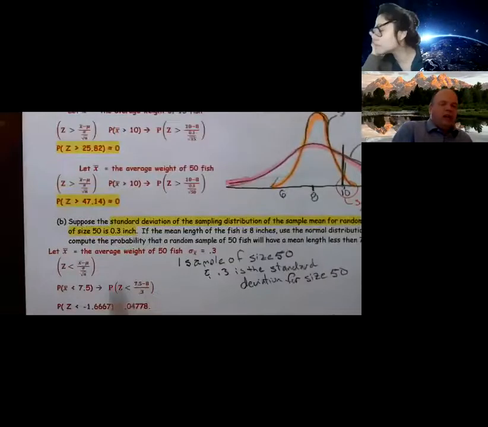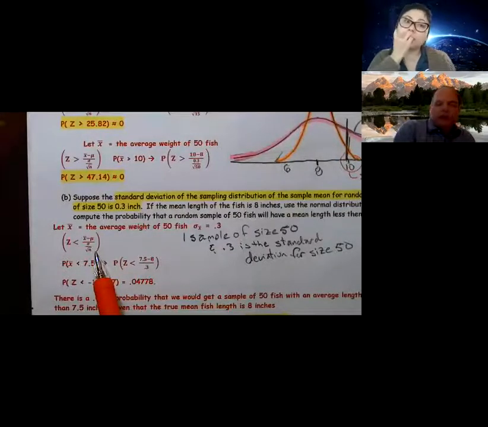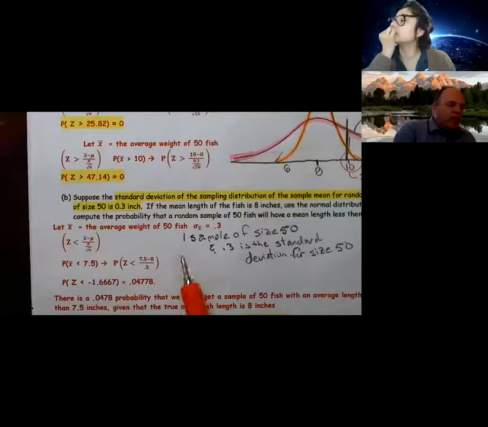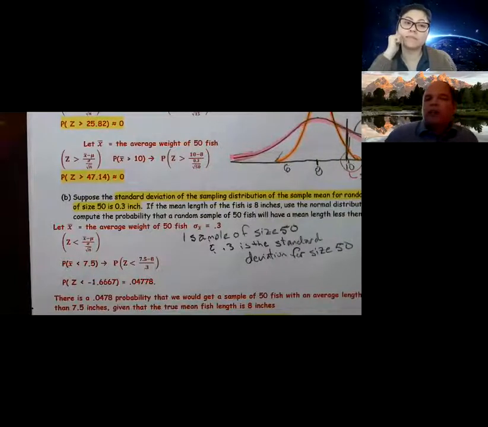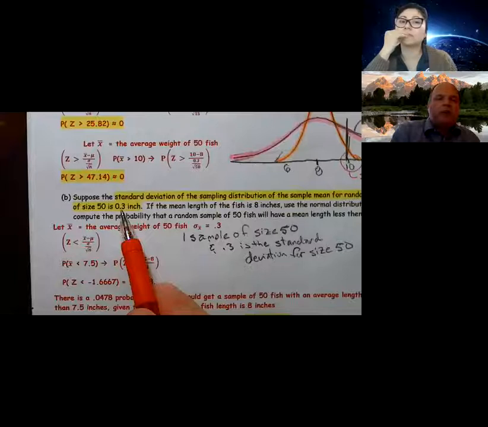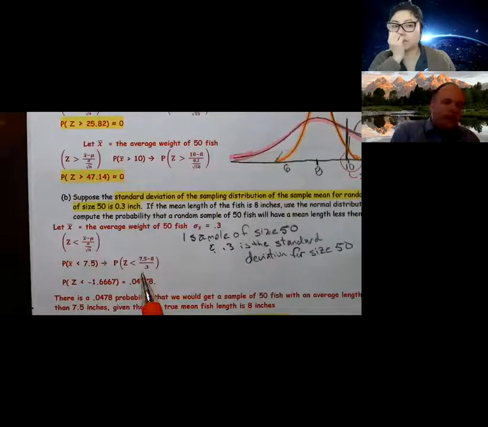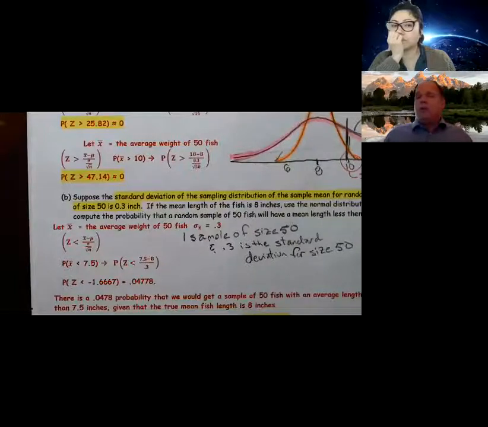So in this case, my initial desire is to use this formula. However, they're telling me how many samples of size 50 did I have? I only had one sample of size 50, and they tell me the standard deviation for samples of size 50 is 0.3. So I'm not dividing 0.3 by the square root of 50. Some of you are probably a little freaked out because you divided by the square root of 50, because that's what you're inclined to do.